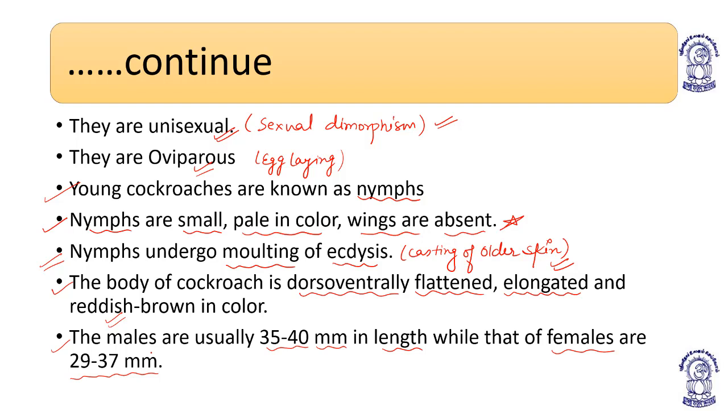Males are usually 35 to 40 millimeters in length, while females are 29 to 37 millimeters in length. They are dorso-ventrally flattened, elongated, and reddish brown in color. Males are around 35 to 40 millimeters in length, while females are 29 to 37 millimeters in length.